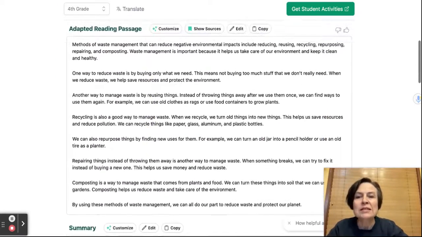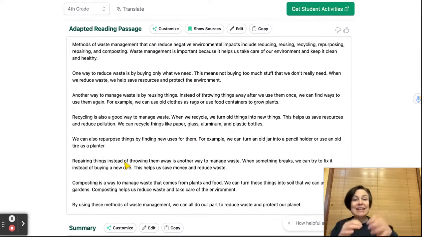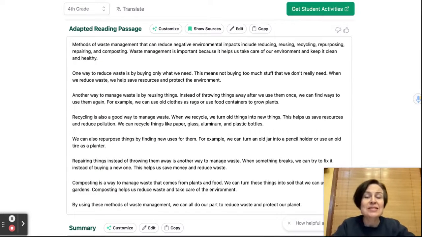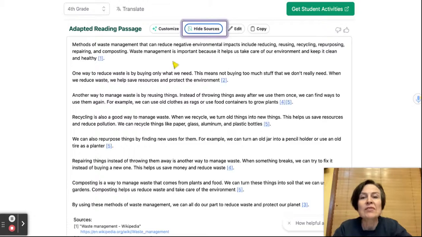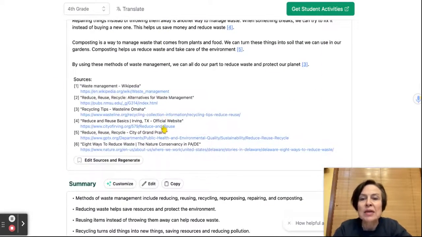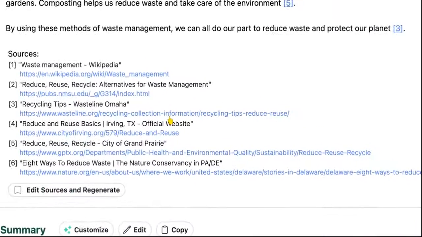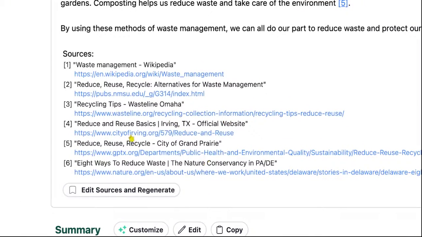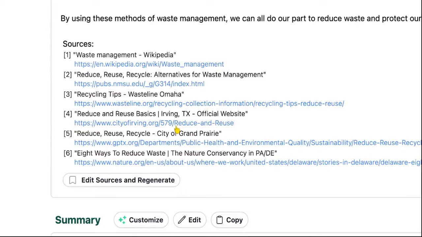Here it's given me a reading passage. It's taken the content and used its sources to generate. I love that it will show its sources. If I click show sources, it shows me the different places that it has gotten its sources from. So we can see Wikipedia, a good starting spot, some educational institutions, universities are .edu, and .org, so those are like city, municipal sites, government sites.